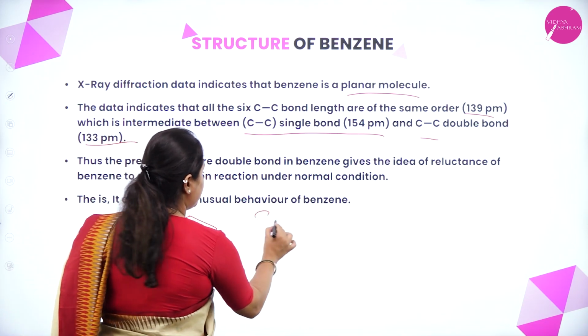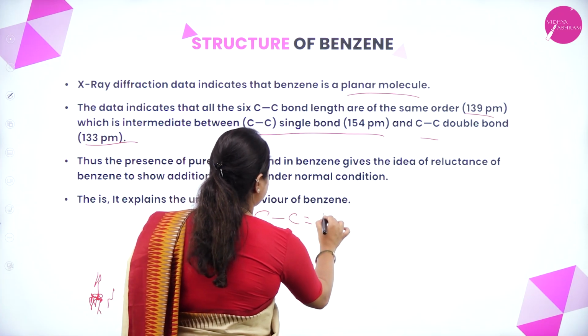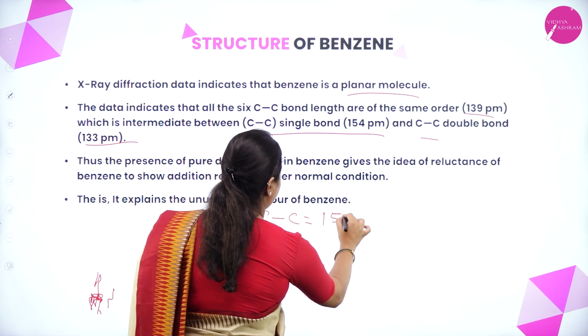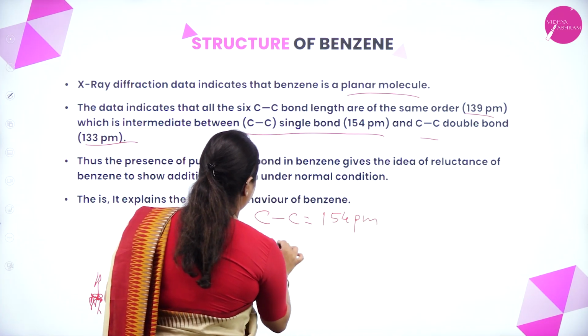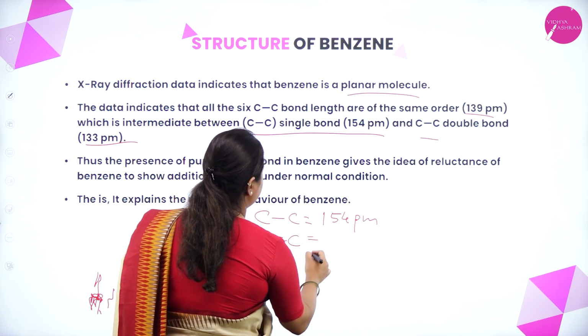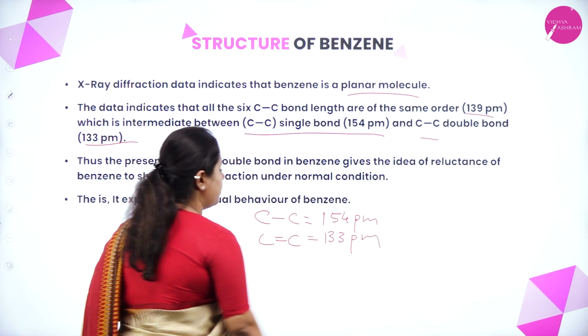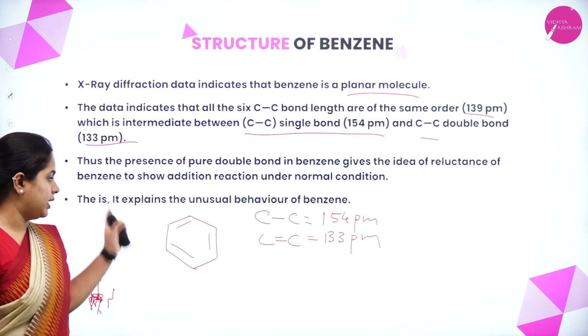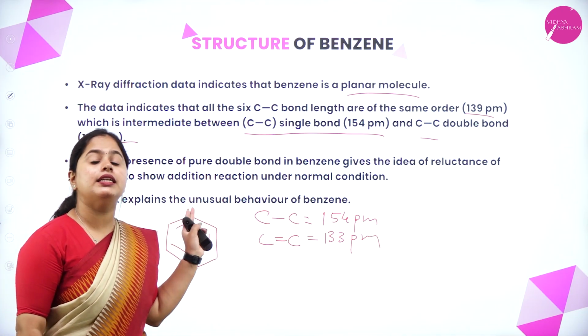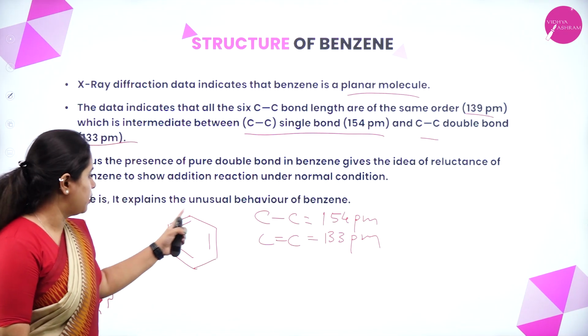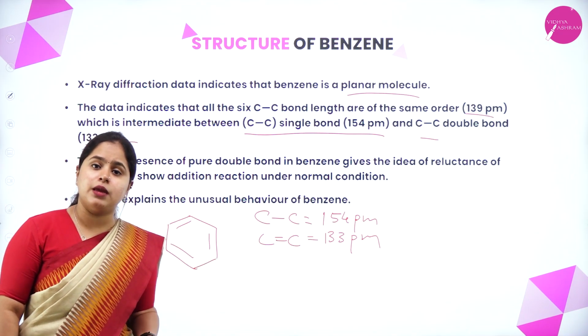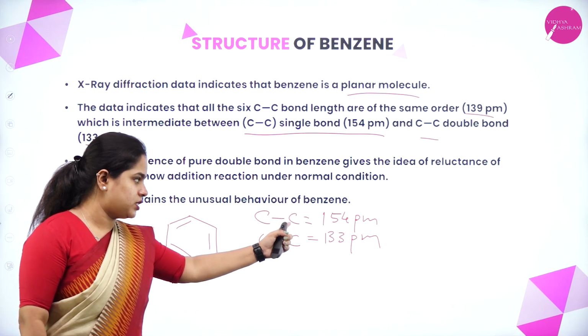The carbon-carbon single bond is 154 picometer, and the carbon-carbon double bond length is 133 picometer. But the bond length of benzene is intermediate of that. All the carbon-carbon bonds have the same bond length, which is neither this nor that.